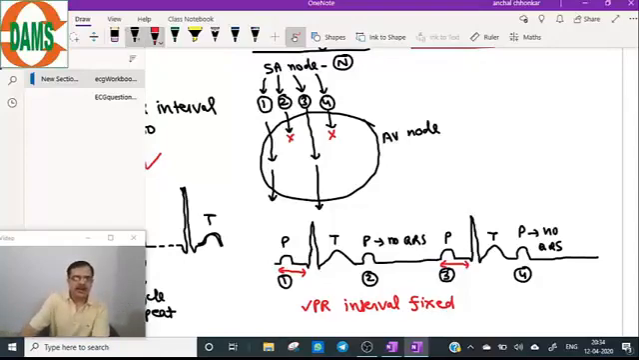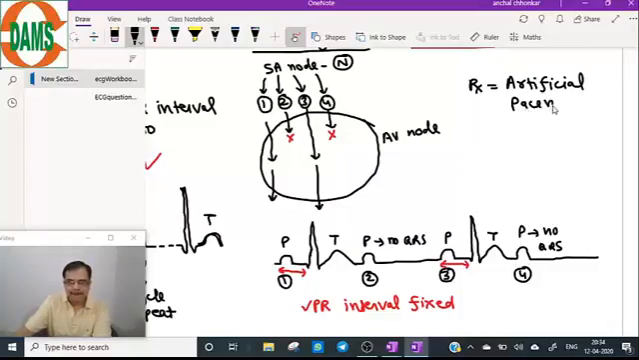Now the treatment of Mobis type 2 is obviously treat the ischemia simultaneously as well as artificial pacemaker. Treatment of Mobis type 2 is artificial pacemaker because here the heart rate is very slow, so therefore we have to go for an artificial pacemaker as well as treat the underlying ischemia disease.